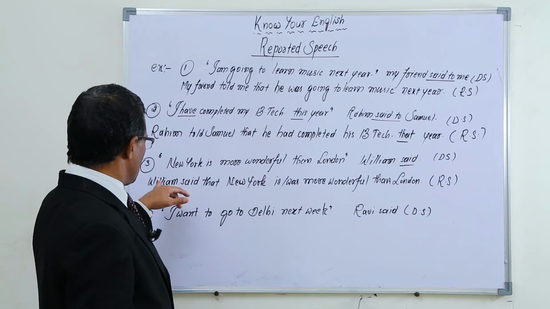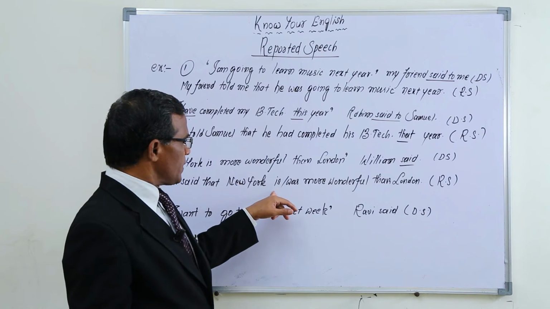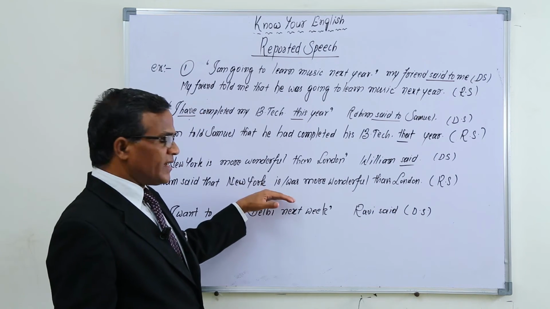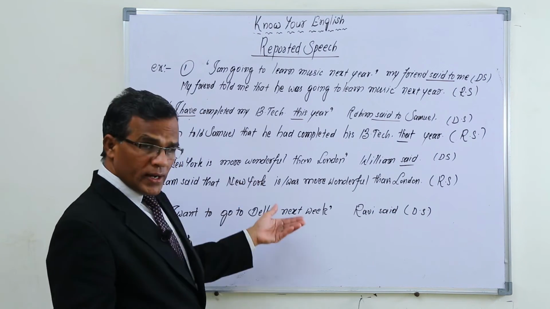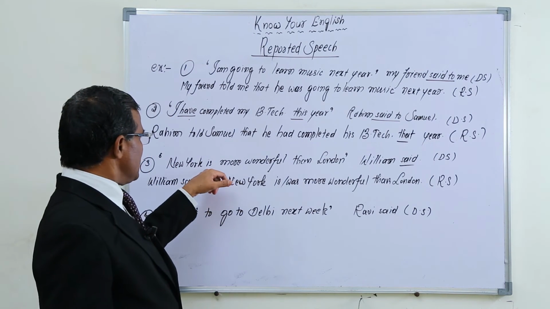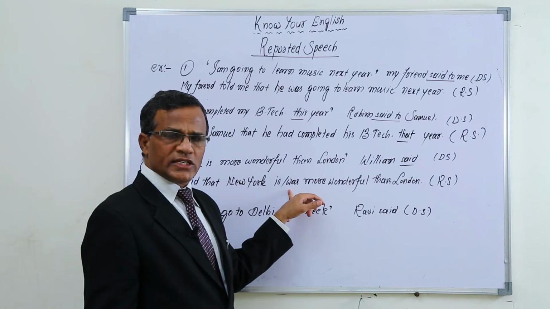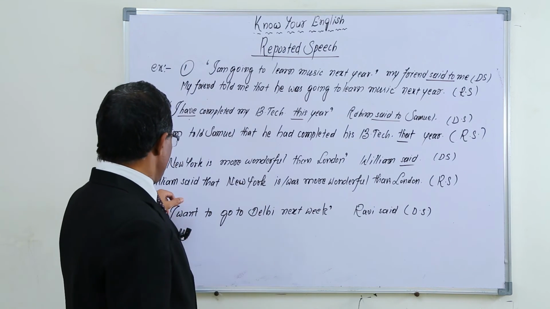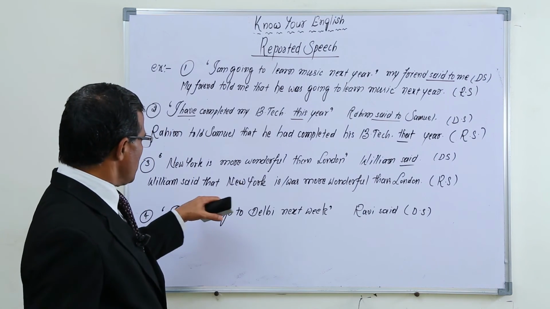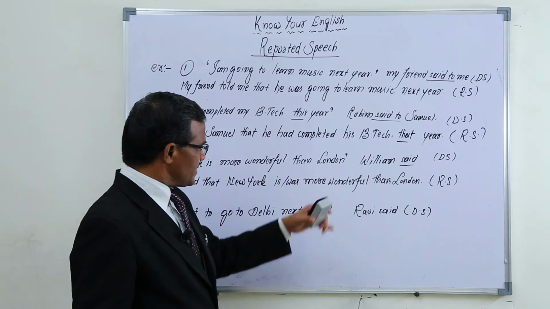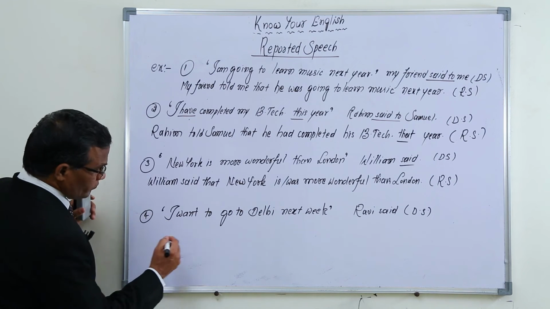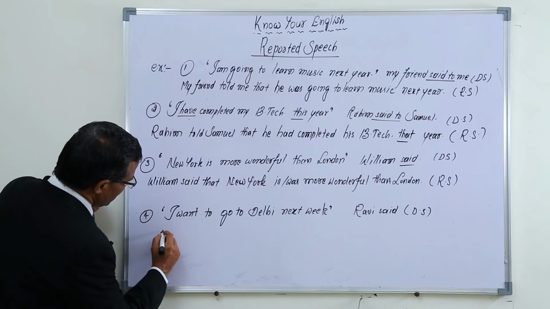So as per that condition, William said that New York is more wonderful than London, as the sentence is up to date. Or one more option, we can change "is" into the past also. So, William said that New York was more wonderful than London, or William said that New York is more wonderful than London.